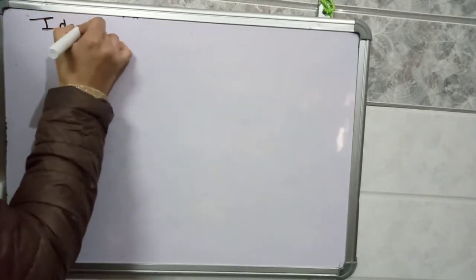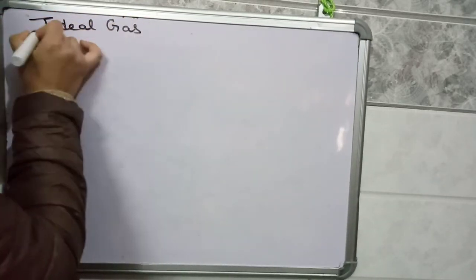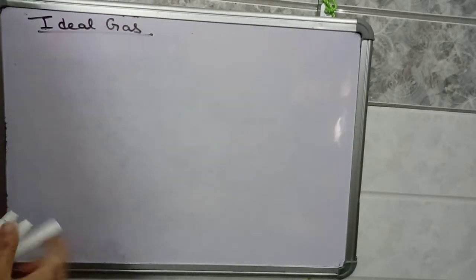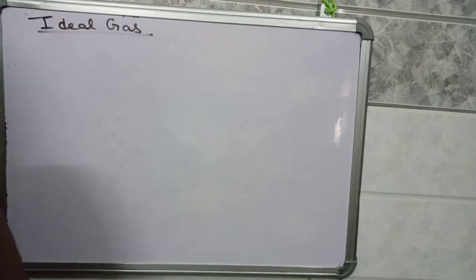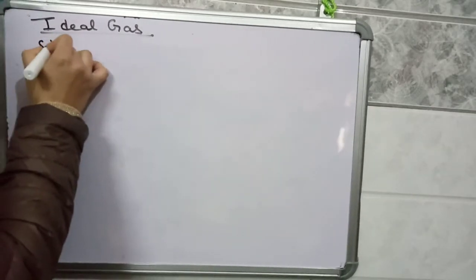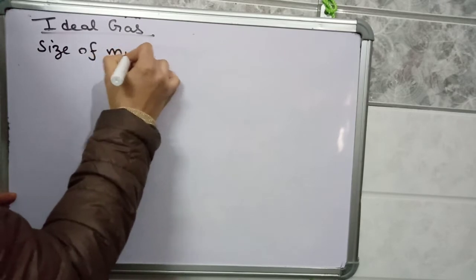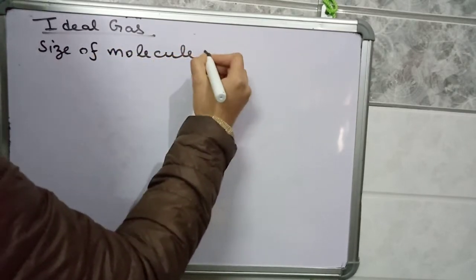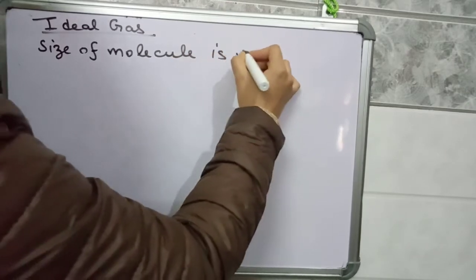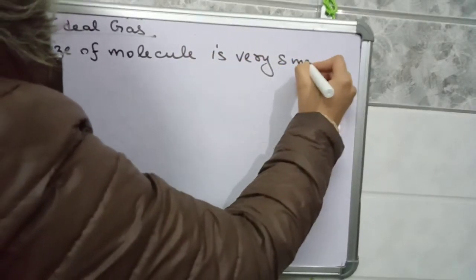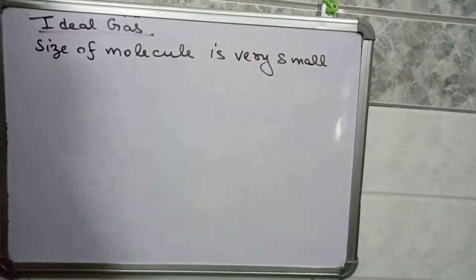Students, let's continue our chapter kinetic theory of gases. So let us discuss the ideal gas. So what is an ideal gas? Ideal gas is that gas in which the size of the molecule is negligibly small, very small as compared to the distance traveled by them.